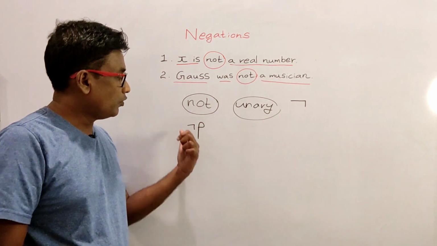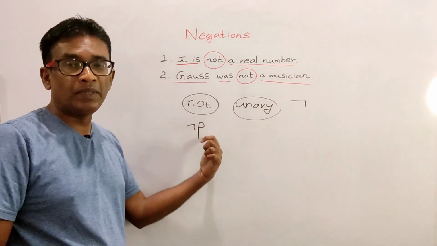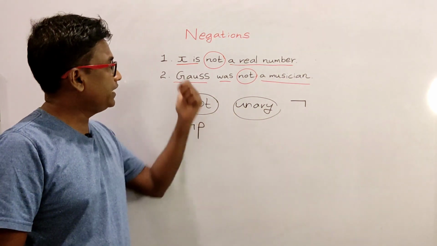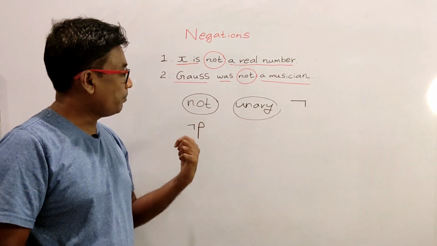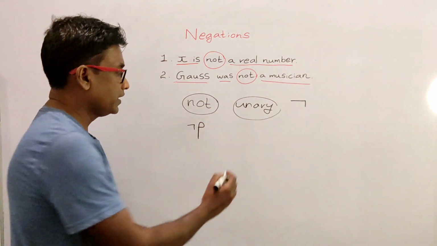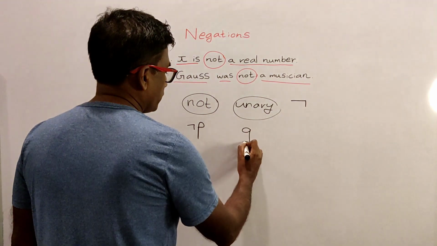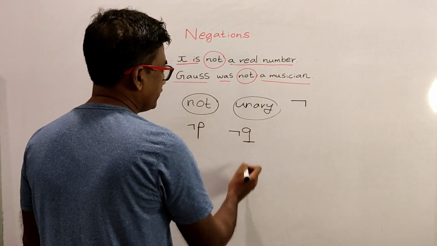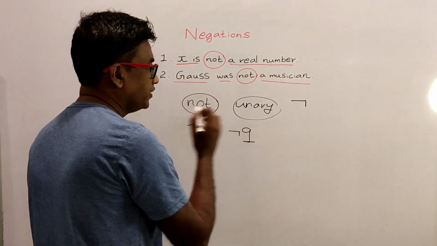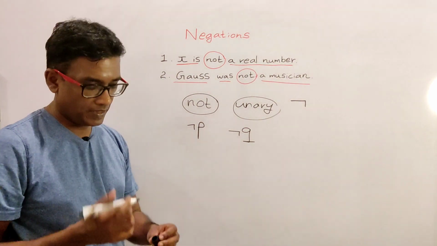This means not P. If P is pi is a real number, then this means pi is not a real number. If Q represents Gauss was a musician, then this means Gauss was not a musician. I hope you understand.